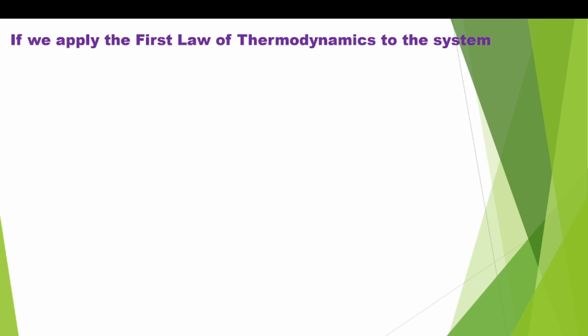Then, if you apply the first law of thermodynamics to a system, as I said earlier, the definition we studied is based on the entire universe.